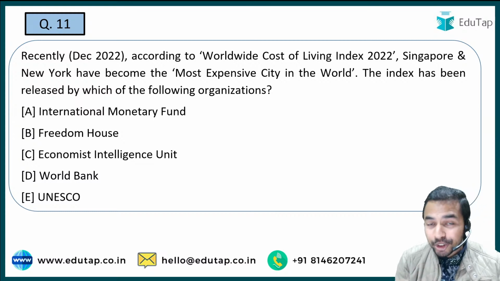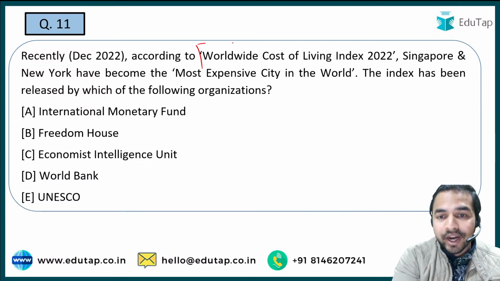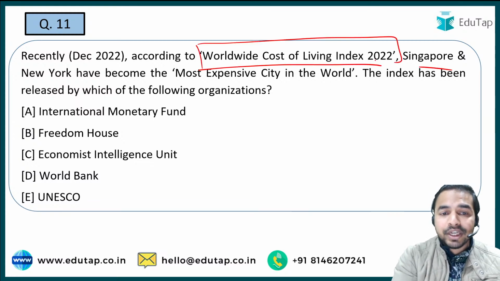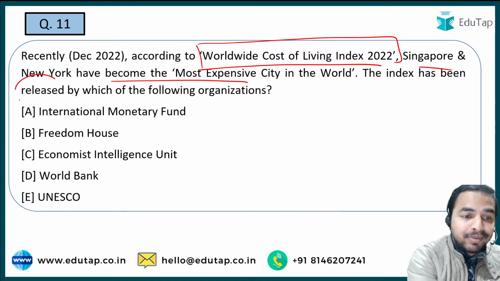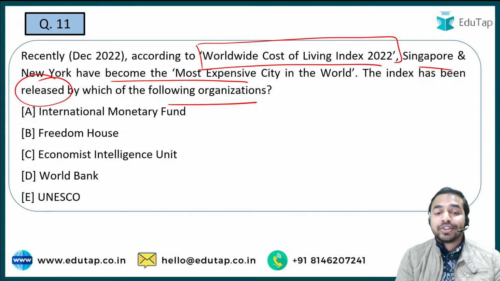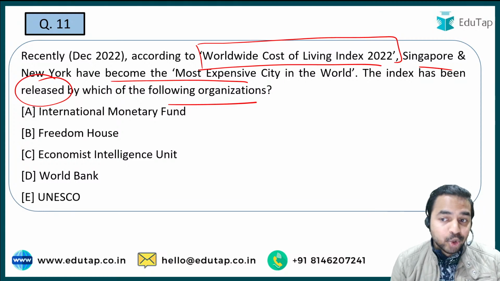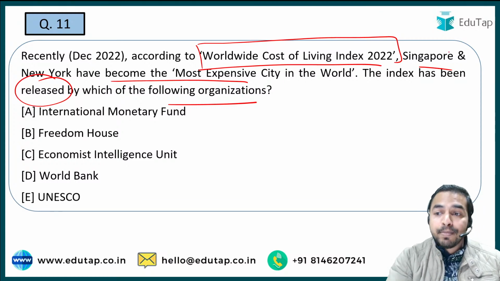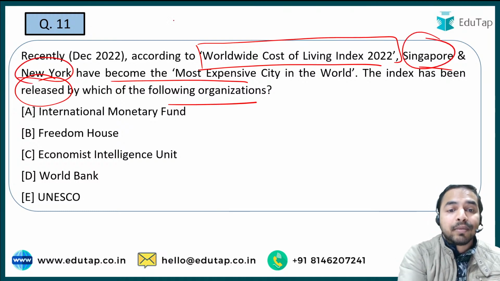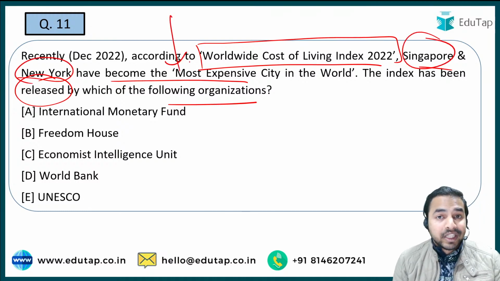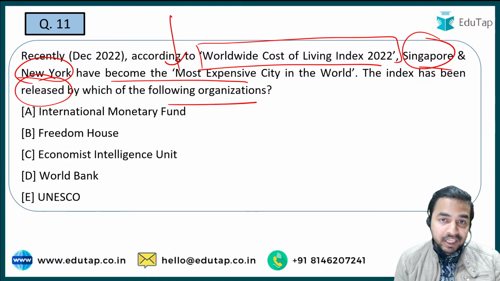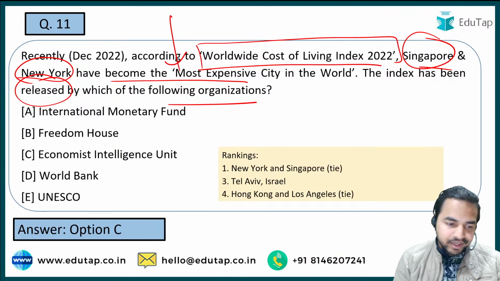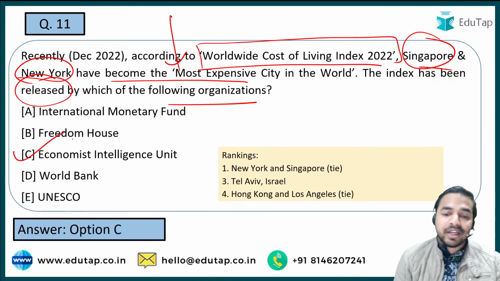So यहाँ पर अगला क्वेश्चन आपके सामने आता है on the World Wide Cost of Living Index, जहाँ पर कुछ डिटेल्स आपको मेंशन की गई हैं, but the question is: the index has been released by which of the following organizations? वो कौन सी ऑर्गेनाइजेशन है जिसने इसको रिलीज किया है? Let me tell you that Singapore and New York have become the most expensive cities in the world. These two cities have tied in this particular list and they were at the top position. And to the question number 11, absolutely right. The right answer is option C, that is Economist Intelligence Unit.